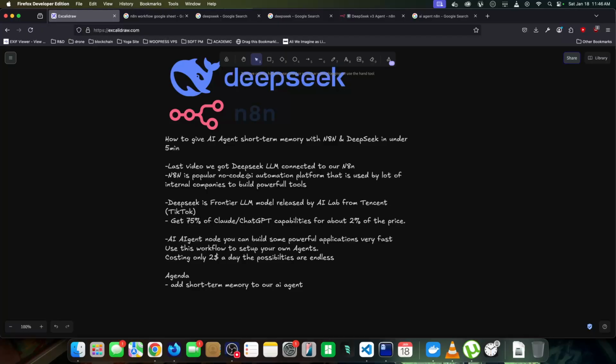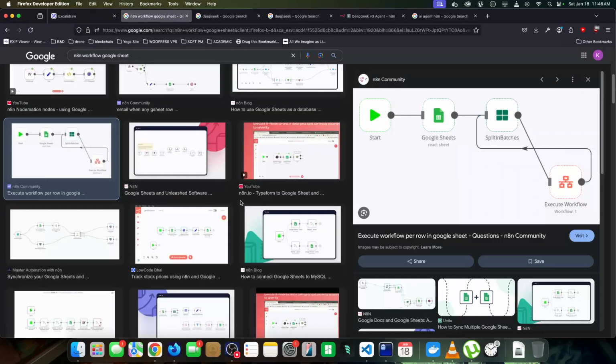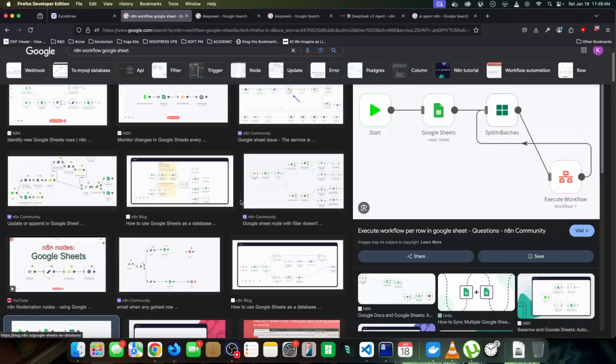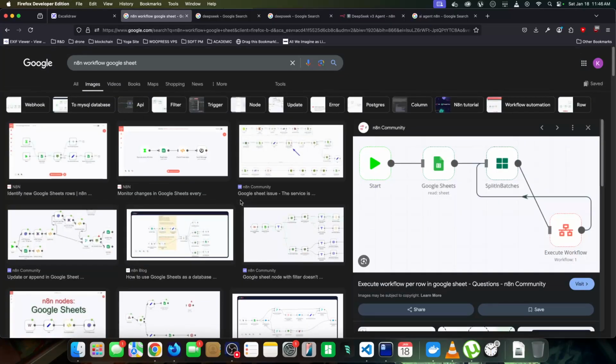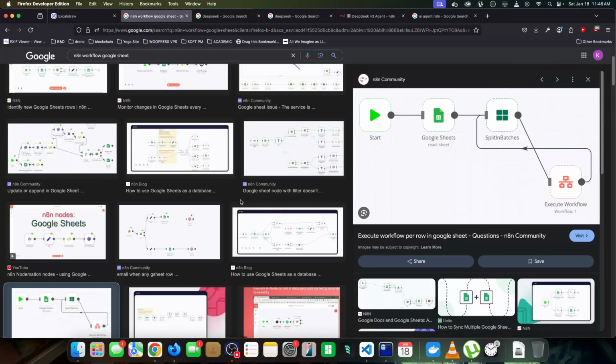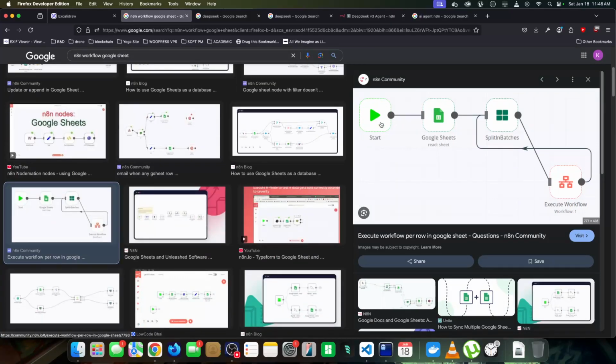So what is N8N? N8N is a powerful no-code tool that lets you automate business logic, home automation, anything where you can use these logic nodes and if statements. It's a very powerful way to program a process, and it's really a good way for people who are learning how to code to understand how code is laid out and how to organize a program.